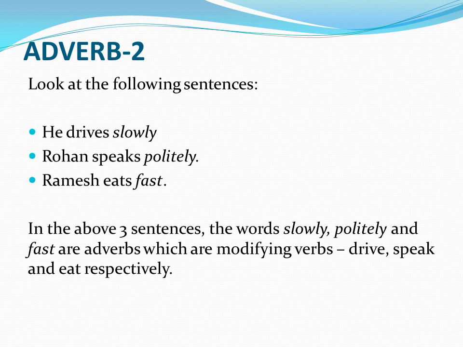and the adverb is slowly. How does he drive? Slowly. Rohan speaks politely. How does Rohan speak? Politely. So politely is the adverb which is modifying the verb speak. Ramesh eats fast. How does Ramesh eat? Fast. So fast is the adverb which is modifying the verb eats.